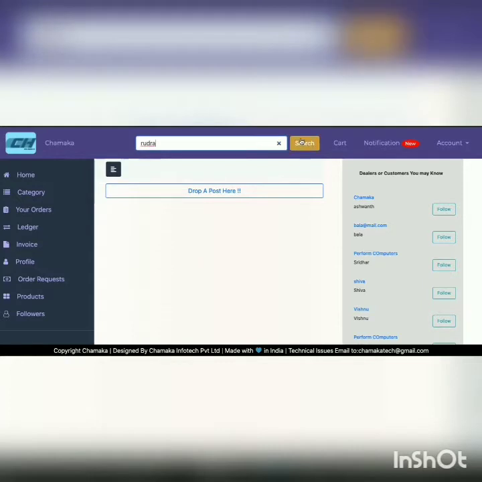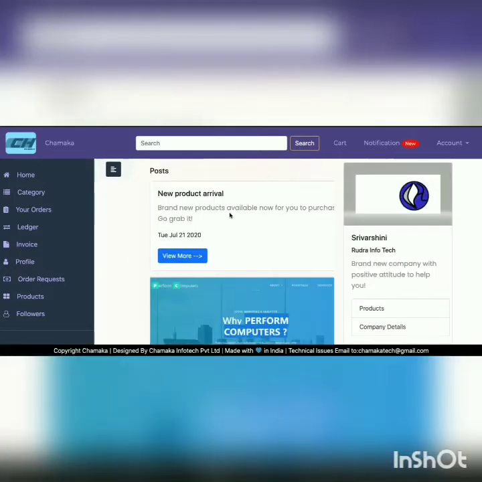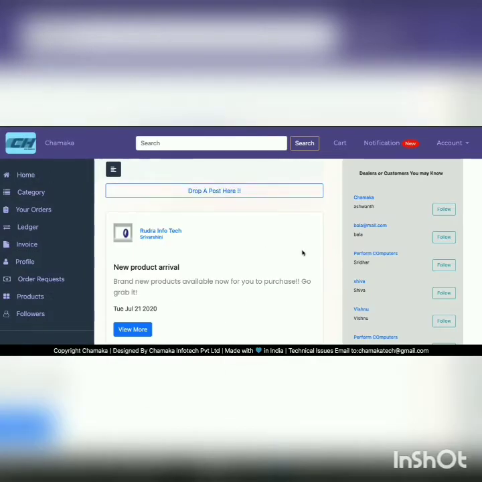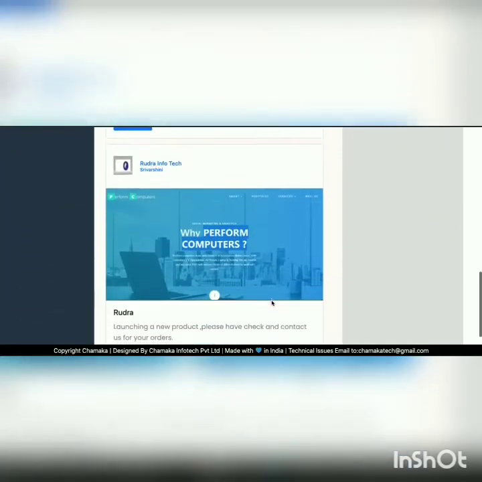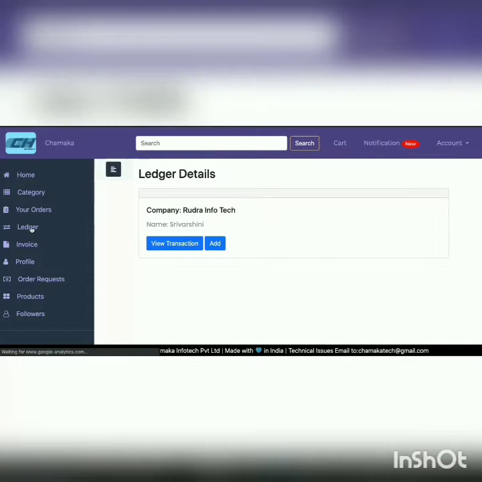So let me search Rudra over here. So I can see under the users I get Rudra Infotech, a company, so I follow them. Once I follow them, automatically we get redirected to their profile. You can also see whom you are following in this followers section tab. Now if I go to this home page, their post will be displayed here for me in this post section. Now next what I do is this ledger.